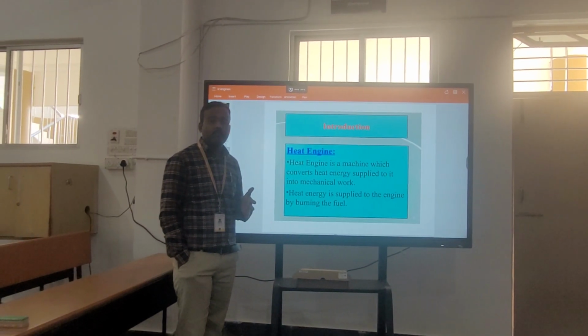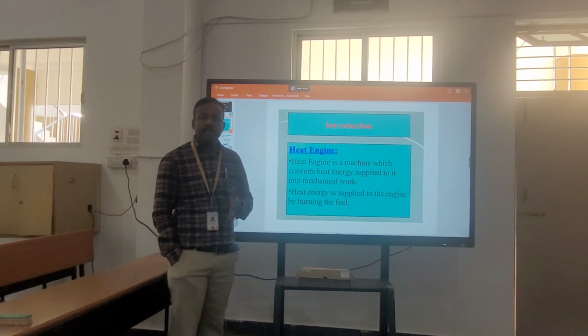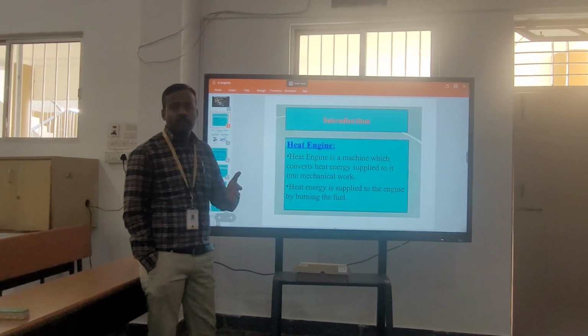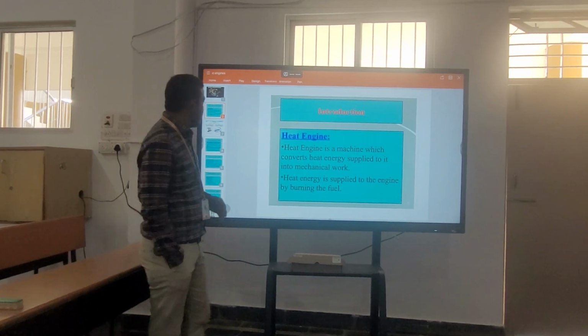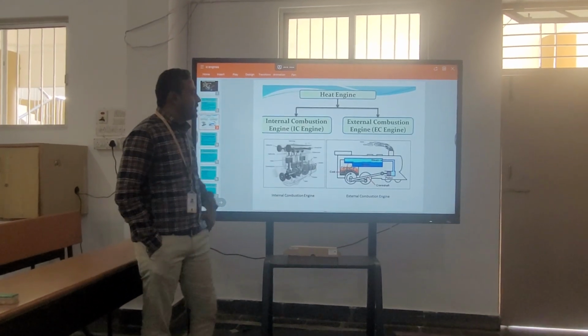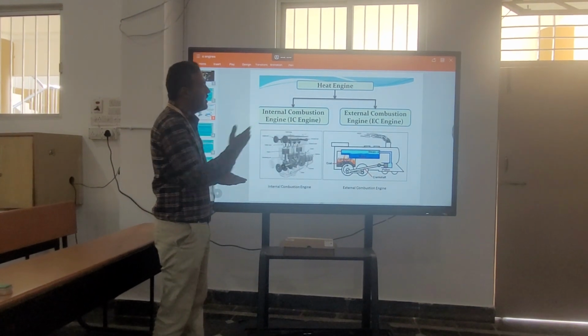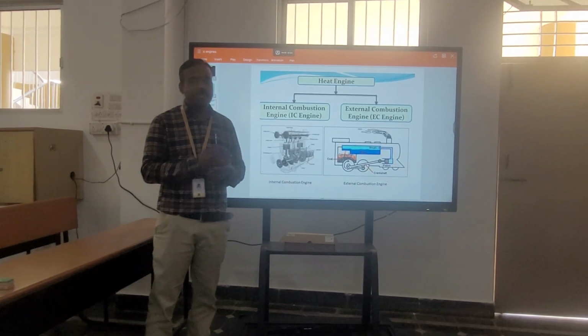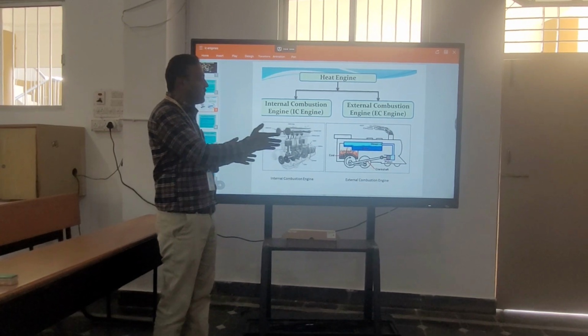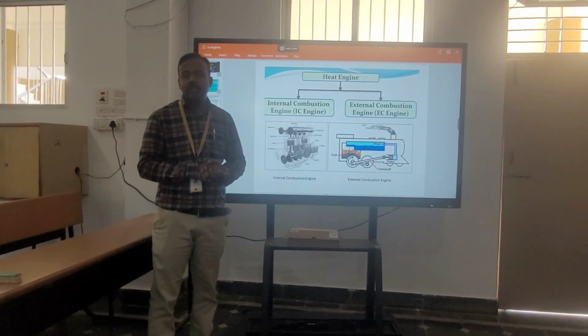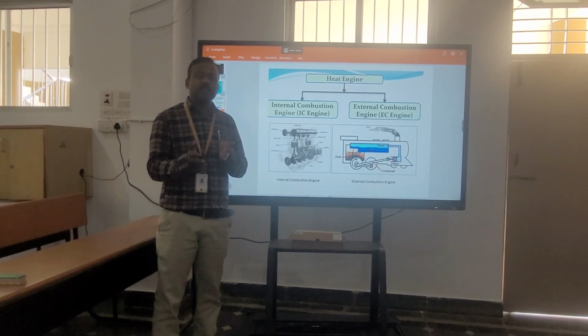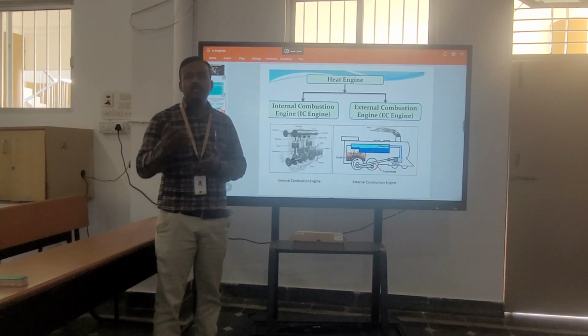So we know that to develop heat energy we need a fuel. Different types of fuel are used in our heat engines. Heat engines can be broadly classified into two types: one is the external combustion engine and the other is the internal combustion engine. This classification depends on where the combustion takes place, whether inside the engine cylinder or outside the engine cylinder.